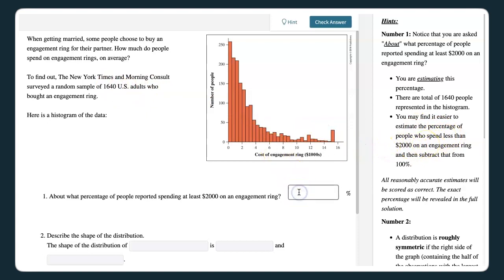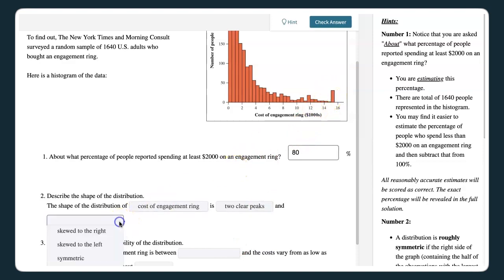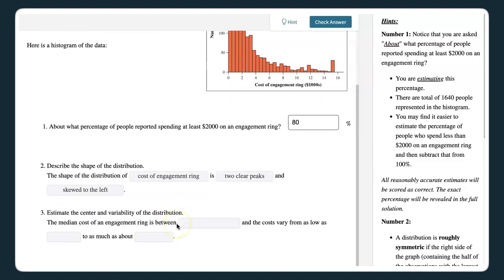Now, let's suppose that they are not sure and they're like, oh, I don't know, this looks like it's a lot of the graph. Maybe it looks like 80% to them. So we'll put in some answers here. I'm describing the shape. Let's see, suppose they get the context right, cost of engagement ring. Maybe they'll think it's 2 clear peaks because of this extra little bit at the end here. And it's skewed right, but let's say they suppose skewed left. Number 3, estimate the center and variability.